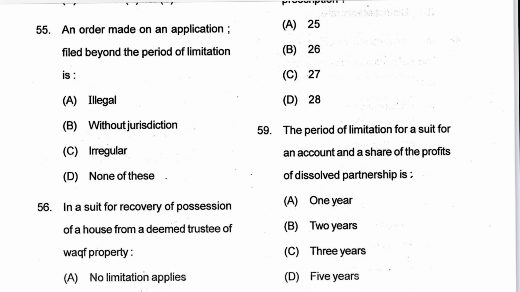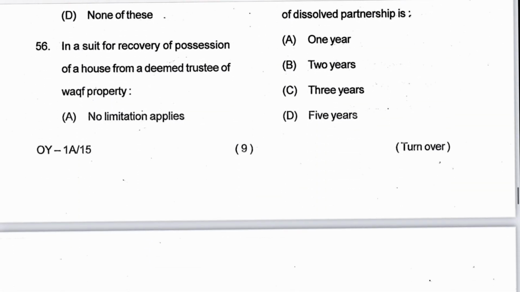Next, 55: an order made on an application filed beyond the period of limitation is illegal. A is the answer. Next, 56: in a suit for recovery of possession of a house from a deemed trustee of Waqf property, no limitation applies. A is the answer. And where it is mentioned, that is section 10. It mentions suits against trustees, meaning trust. Waqf is a trust, it's trust property.